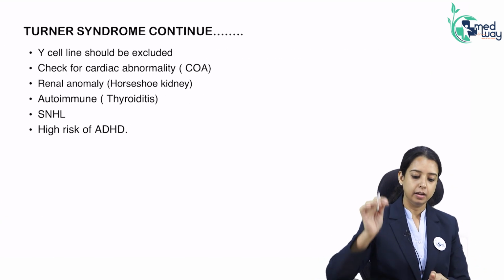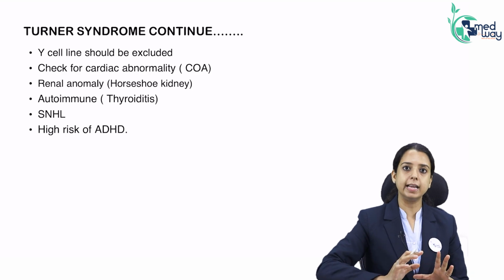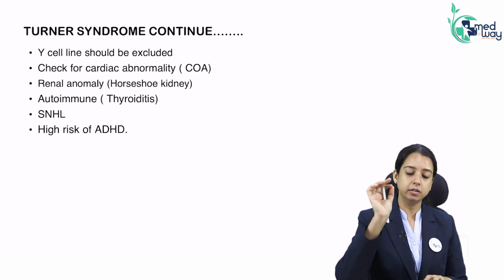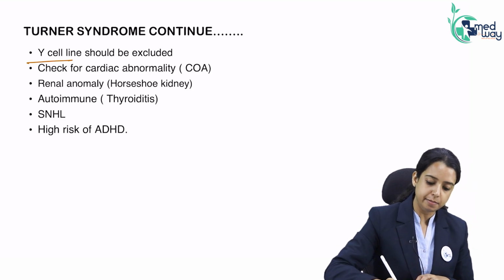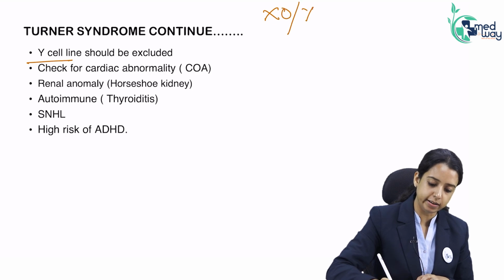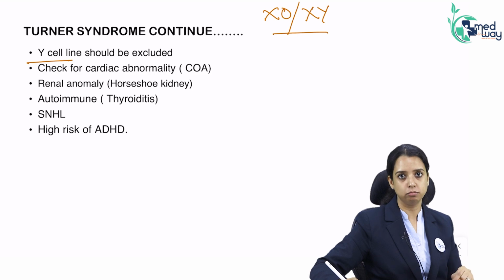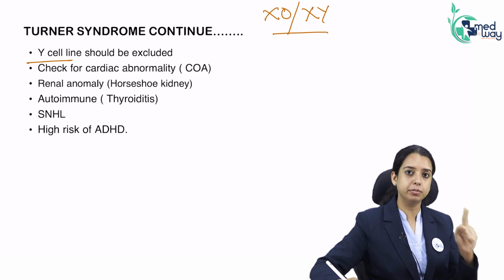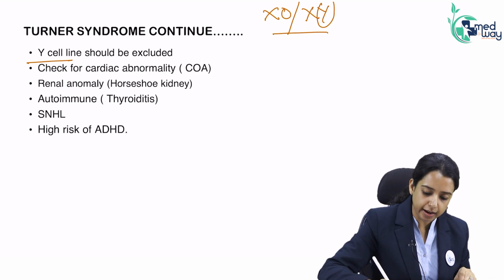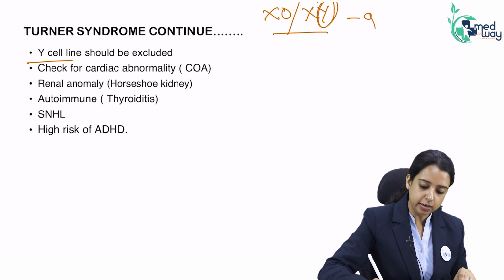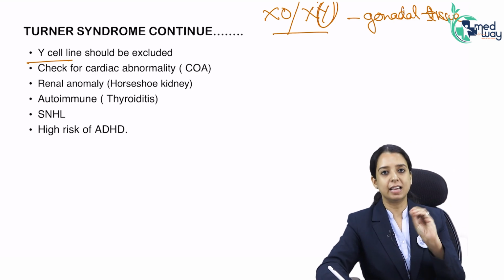Okay. Besides all that, 5% of Turner syndrome patients have Y chromosome. It means they are mosaic, X0, XY. So 5% of Turners will have Y chromosome. Are you worried about it? Absolutely. Whenever there is Y chromosome, the gonadal tissue will always have some kind of testis-like structure.